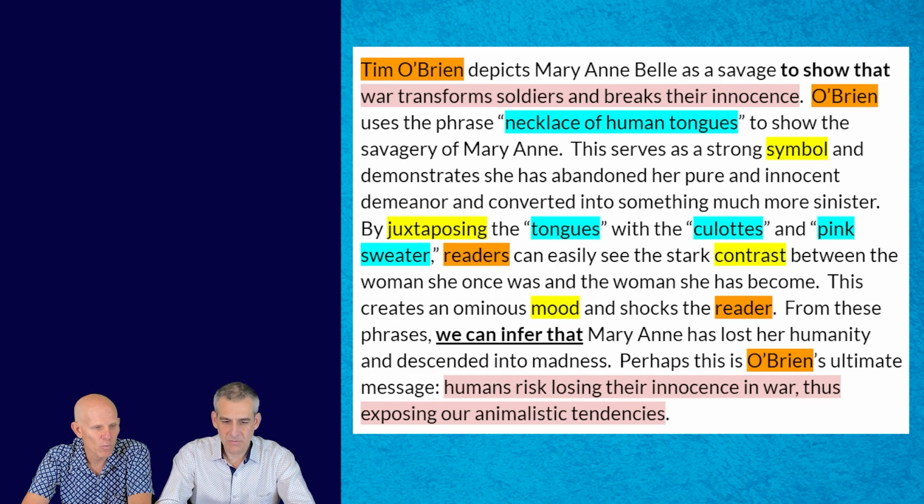From these phrases, we can infer that Marianne has lost her humanity and descended into madness. Perhaps this is O'Brien's ultimate message. Humans risk losing their innocence in war, thus exposing our animalistic tendencies.